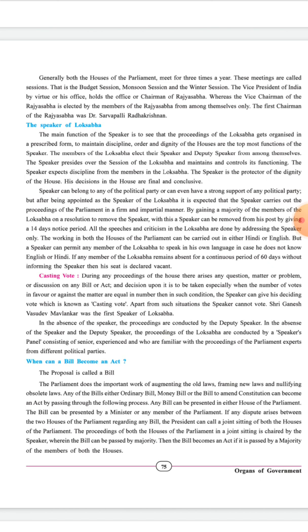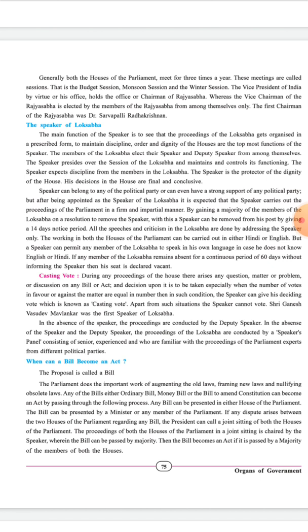Any bill can be presented in either House of Parliament, Lok Sabha or Rajya Sabha, any house. The bill can be presented by a minister or any other member of the parliament.